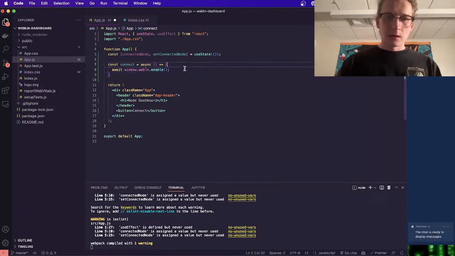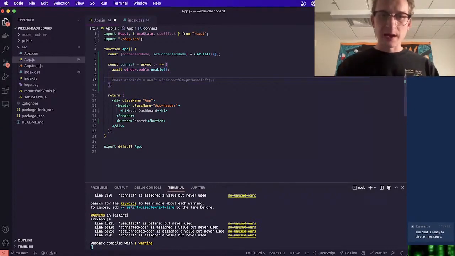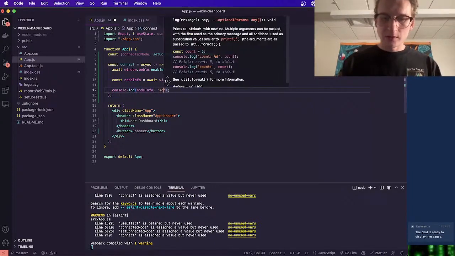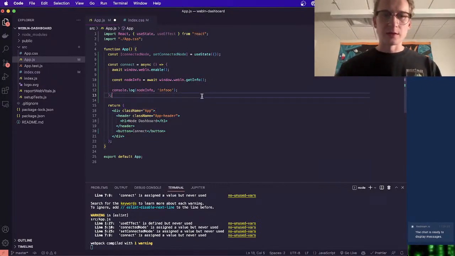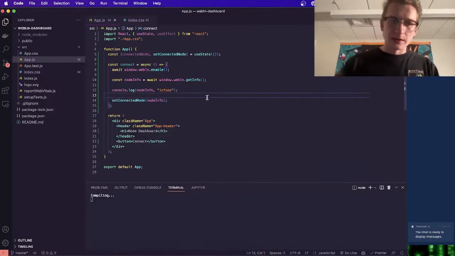Okay. And we're also going to get the node info, but that's not what it's called. It's called getInfo. We're going to console log our node info here. We're going to have a few console logs going on because we just want to see all of our data as it's coming in. So there's that. And yeah, we can set our connected node. Go ahead and do that.